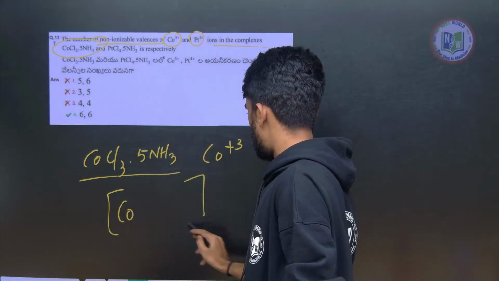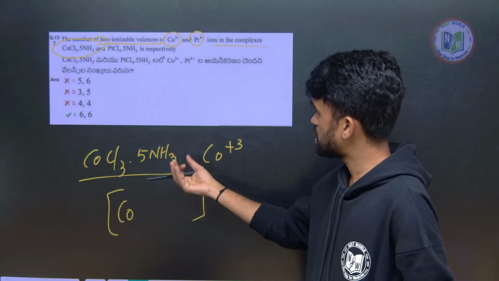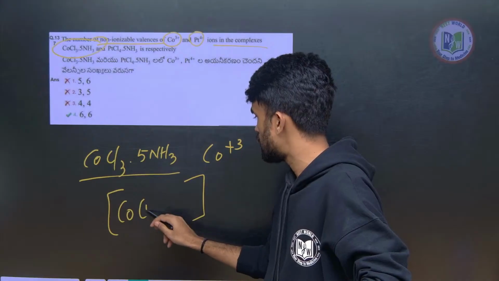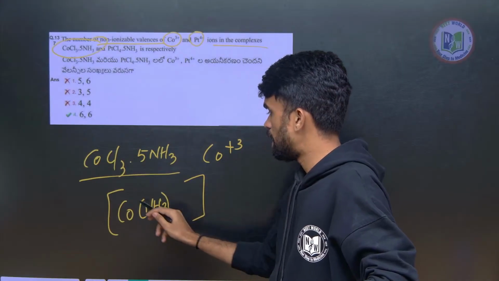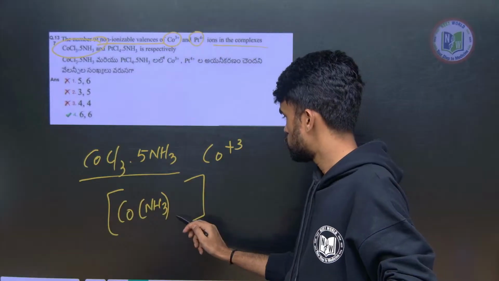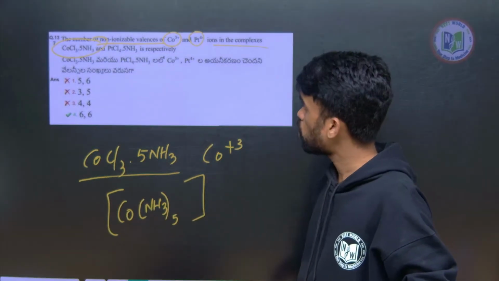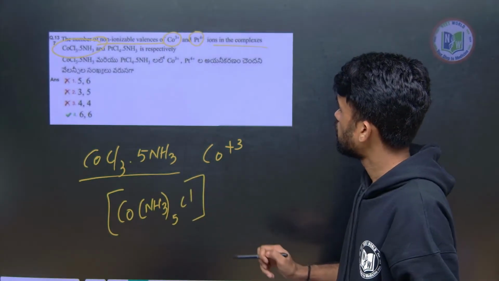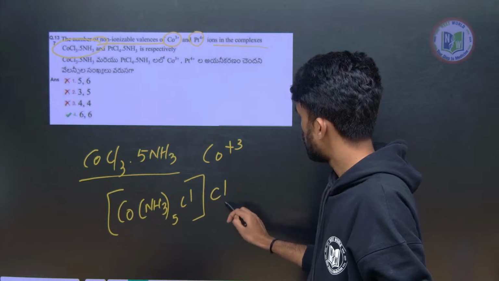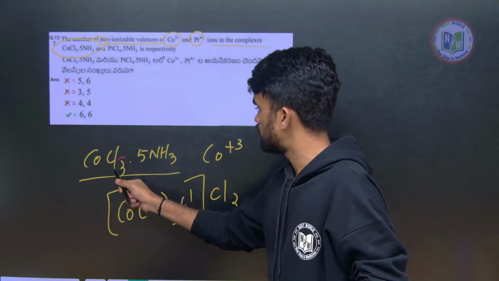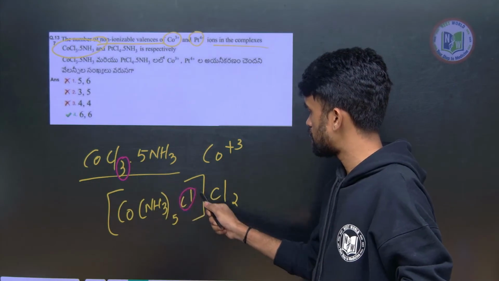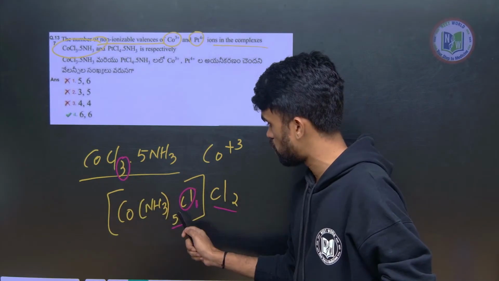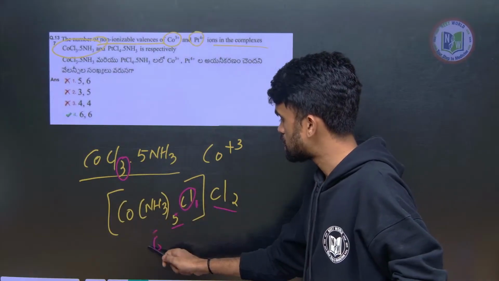Whatever species are inside the coordination sphere will not get ionized. That means the things that are coordinated to the metal directly in the form of ligands. So I am writing 5 ammonia, so penta coordinated, and one more chlorine, so it is a hexa coordinated complex. Now I am writing the remaining 2 chlorines outside. Out of these 3, I am using 1 chlorine inside and 2 chlorines outside. Therefore the total coordination number inside the sphere is 5 plus 1, so it is hexa coordinated.